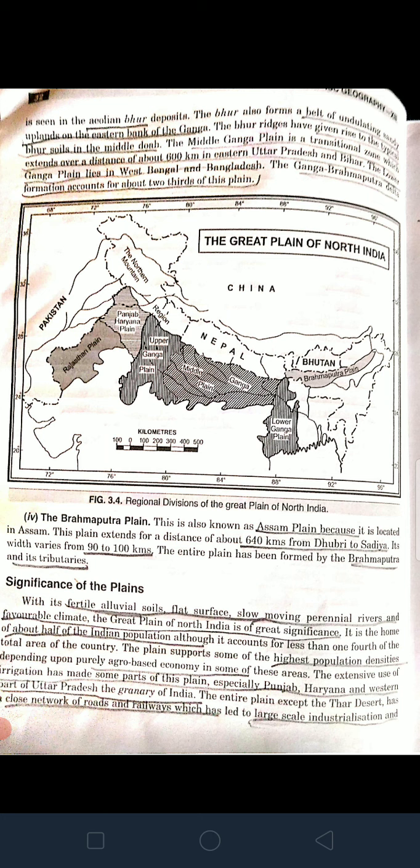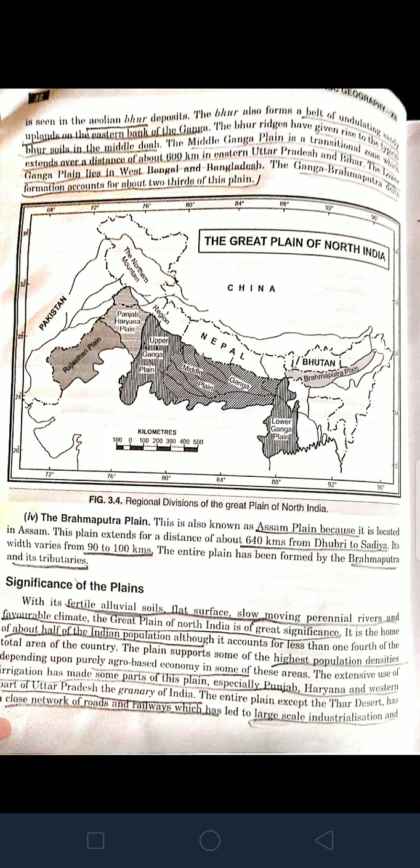Okay, and the important points are that it has a very fertile alluvial soil and a flat surface. Obviously, that is very important for settlements nowadays. So most of the people reside in the flat areas. Then slow moving perennial rivers, and a favorable climate. Perennial means full of water throughout the year, and these rivers are also slow moving. This is an advantage, that the rivers are slow moving, so not causing much erosion into the land. Okay, and it has a favorable climate. Also, it faces the equatorial climate.